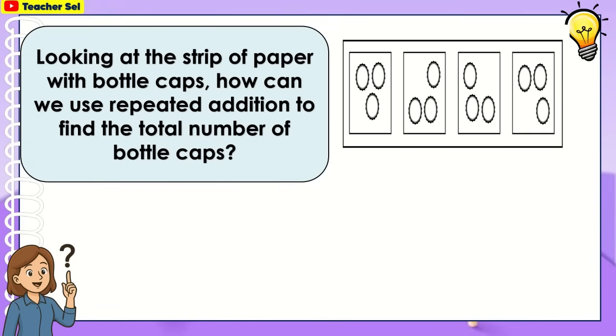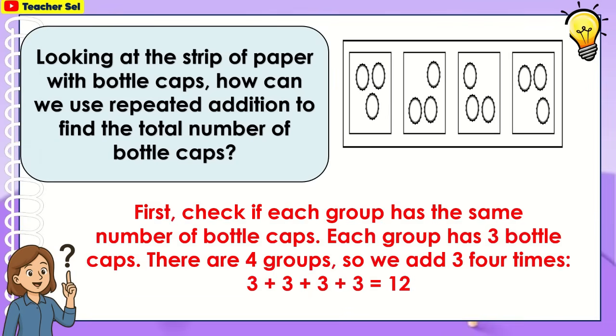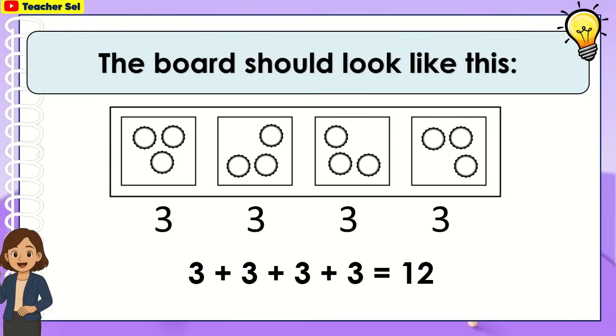Looking at the strip of paper with bottle cups, how can we use repeated addition to find the total number of bottle cups? First, check if each group has the same number of bottle cups. Each group has 3 bottle cups. There are 4 groups, so we add 3 4 times. 3 plus 3 plus 3 plus 3 equals 12. The board should look like this.